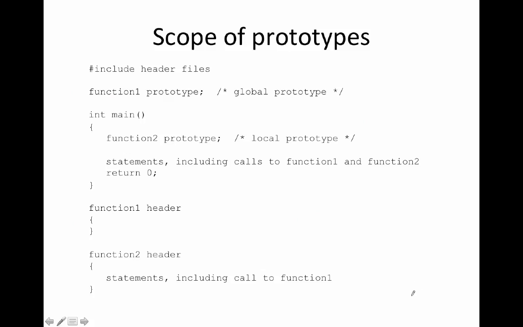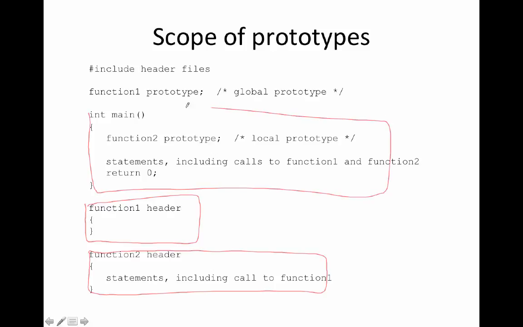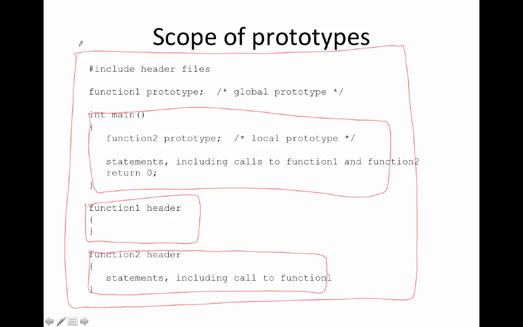Let's take a look at a slightly different organization where we have two functions, and I have the function prototypes in different places. So again, let's draw blocks around the functions. So function 1, whatever that includes, function 2, and the main function. So these are all blocks, and then the other block is the entire program. Now, in this particular case, I have one global identifier, and that is the function 1 prototype. So that means function 1 is known throughout the entire code.